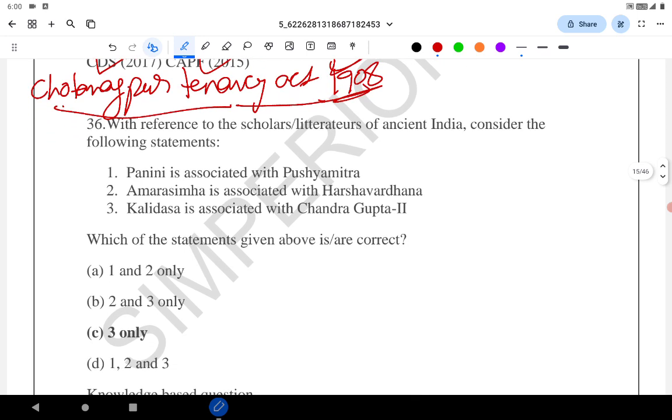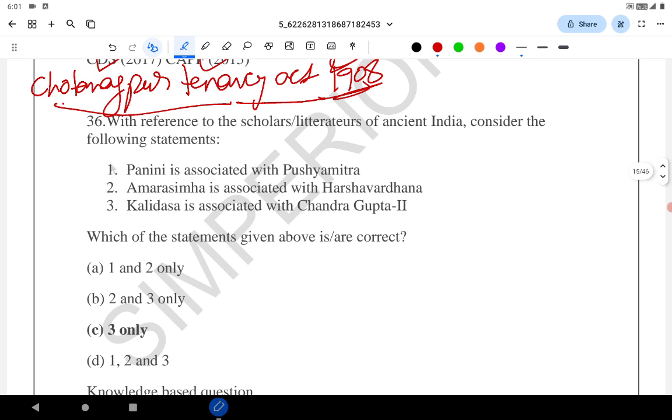With reference to the scholars' literature of ancient India, consider the following statement. Panini is associated with Pushyamitra. No, Panini is not associated with Pushyamitra. One of the important works, Panini is famous for his work Ashtadhyayi.